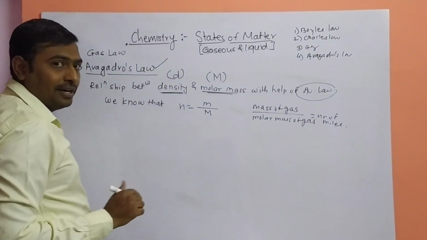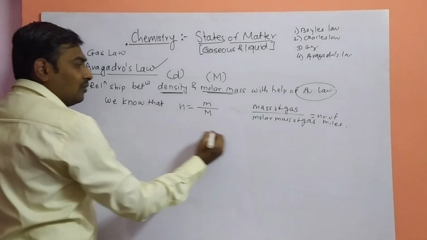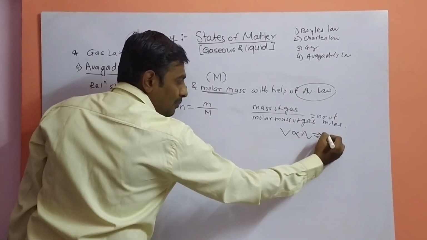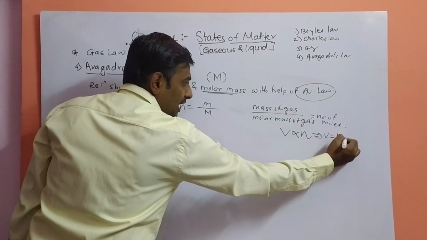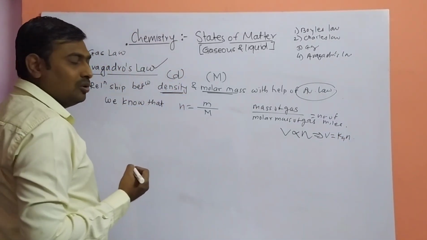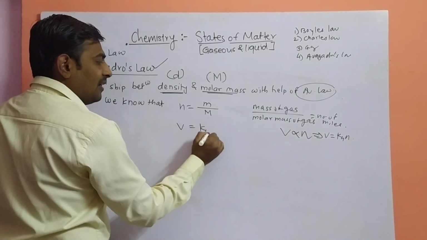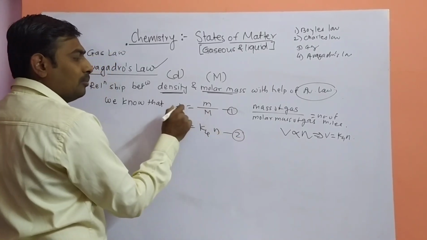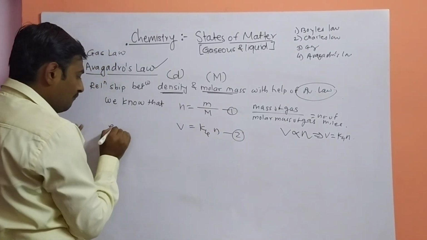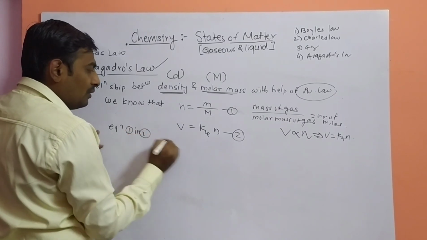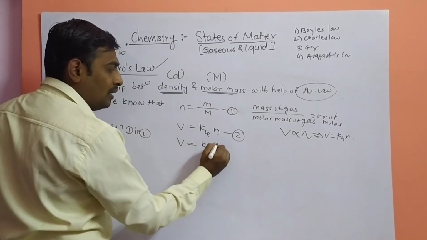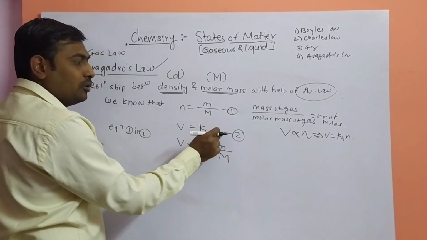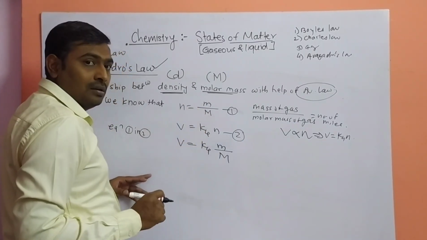And one more equation we have already studied: the volume is directly proportional to the number of moles. We removed the proportionality symbol with the help of a proportionality constant, that is V is equal to K4 n. When you substitute equation 1 in 2, meaning you substitute the number of moles here, what will we get? V is equal to K4 small m upon capital M. We have just substituted the value of n from the above equation.